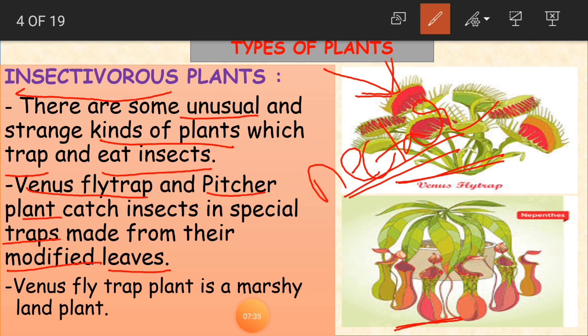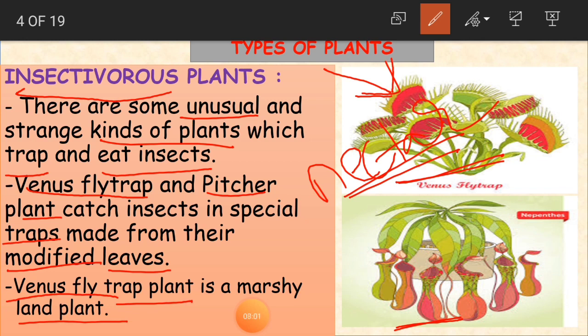Clear, children? Venus flytrap plant is a marshy land plant. So what is a marshy land plant, children? A plant which grows in wet areas. So Venus flytrap plant is also a marshy land plant. It grows in wet areas. Clear? So insectivorous plants, what are they?